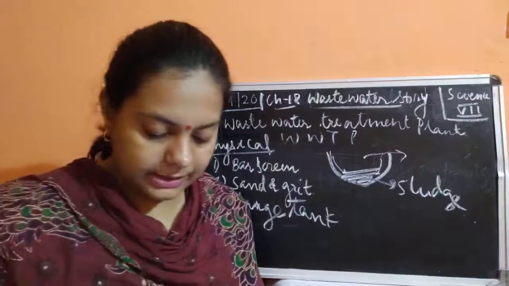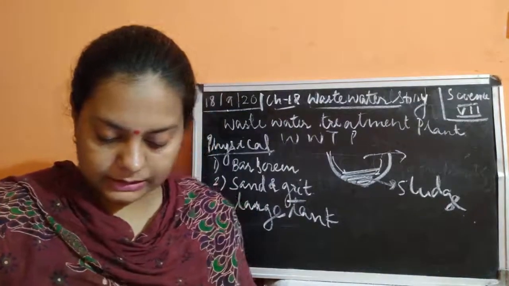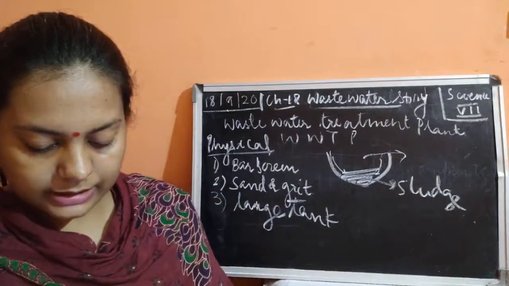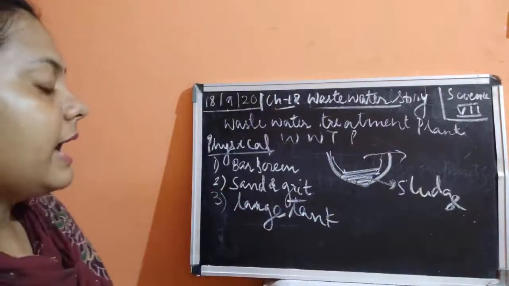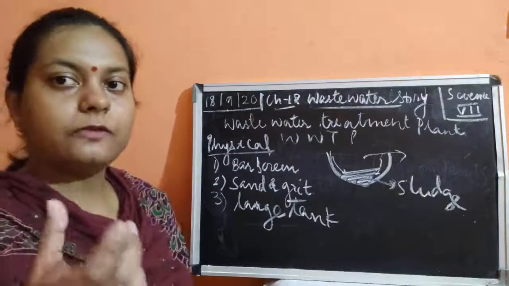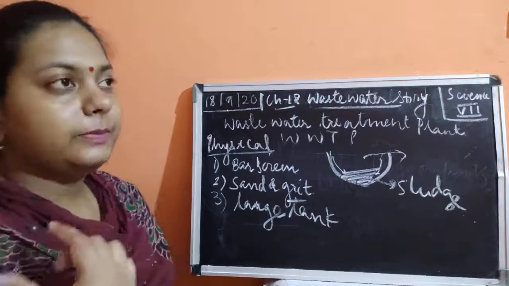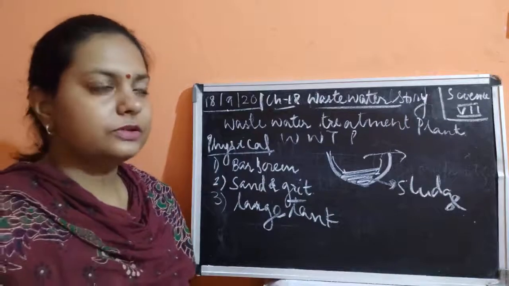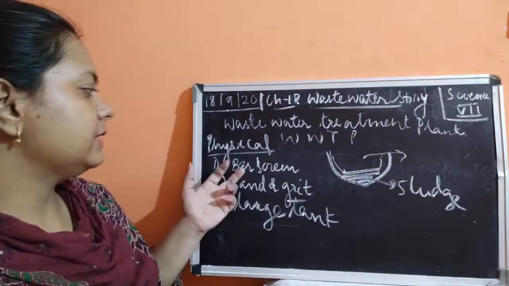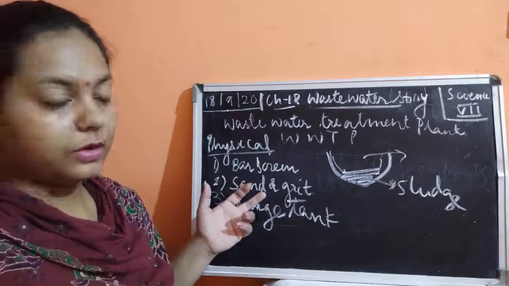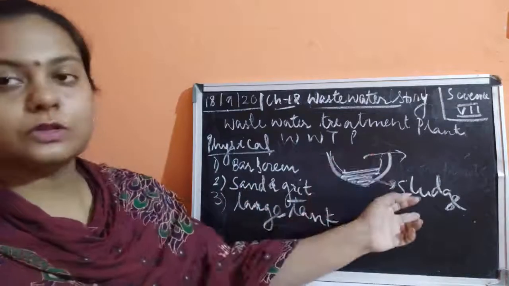Then what happens? A skimmer is used. A skimmer removes the floating solids like oil and grease. Now we have removed the big pieces of contaminants like polythene bags or plastic bottles with the help of the bar screen. Sand and grit was removed. After that, the sludge was also made.